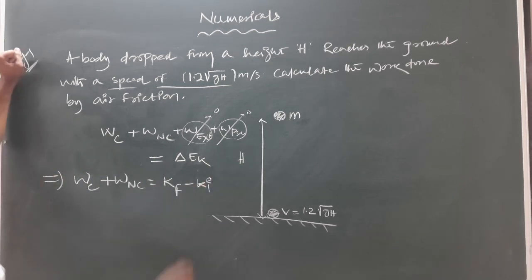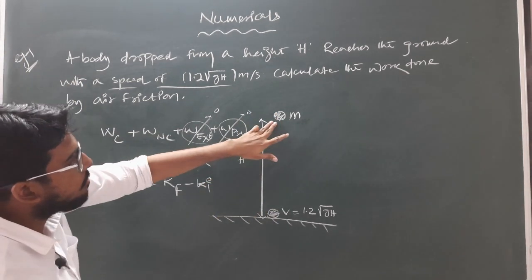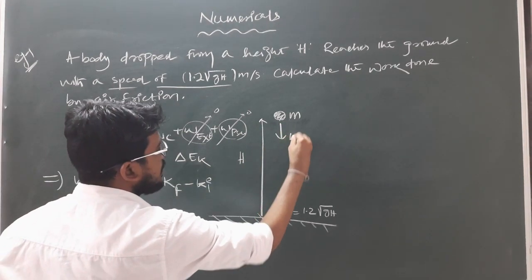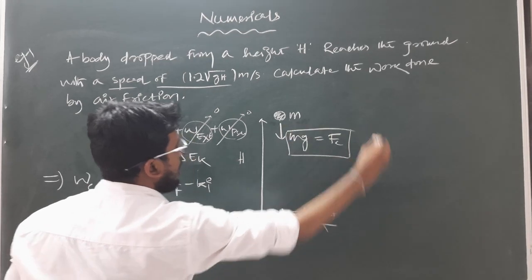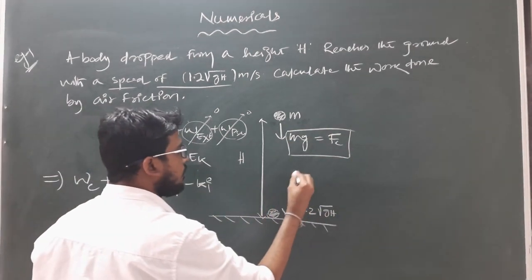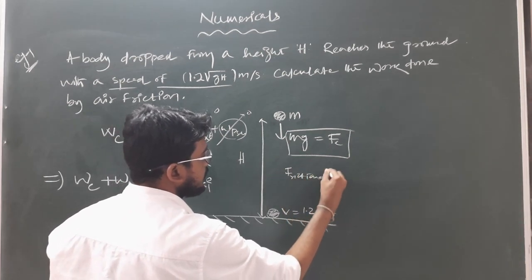Clear? According to this question, the conservative force is the force of gravity due to which the block moves from height h to the ground, that is the weight of the block, mg. So mg is the conservative force in this case. And the non-conservative force is the frictional force produced by air friction.